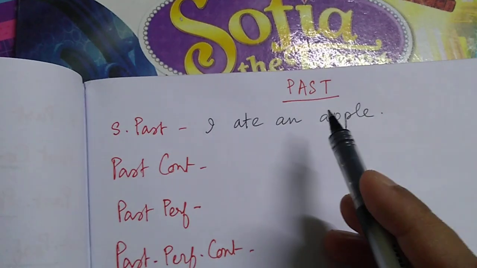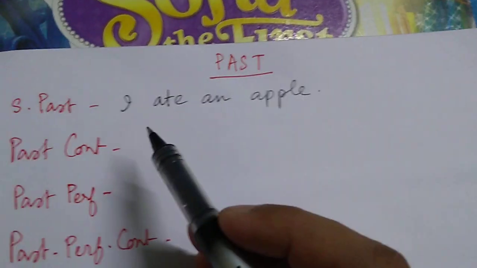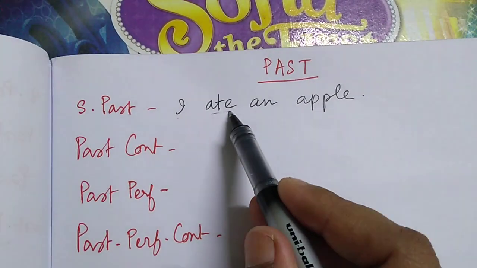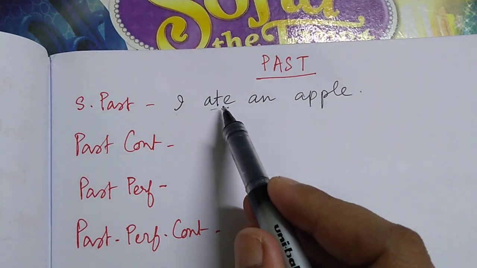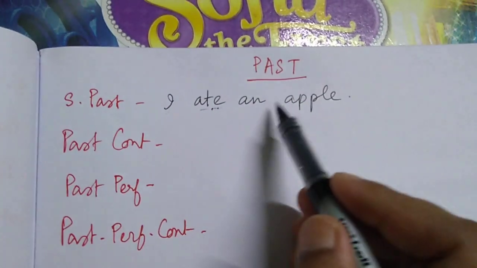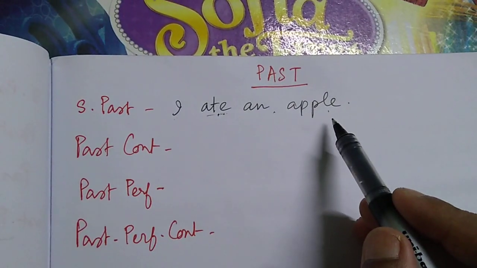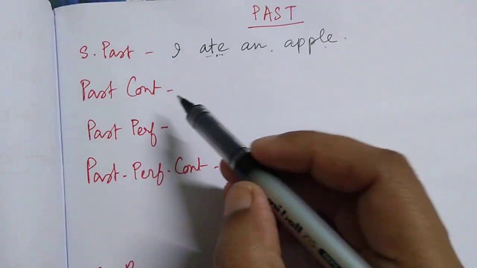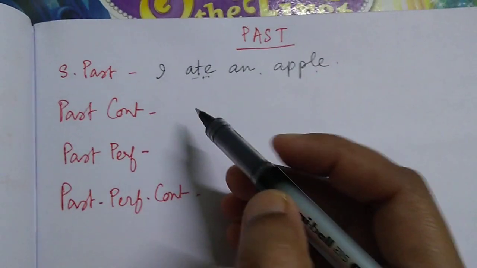Okay. First, we do the past tense. Now, our sentence is I, subject, ate. A simple verb in a simple past tense. I ate an apple. That is how a simple past tense is made. Let's go to past continuous.